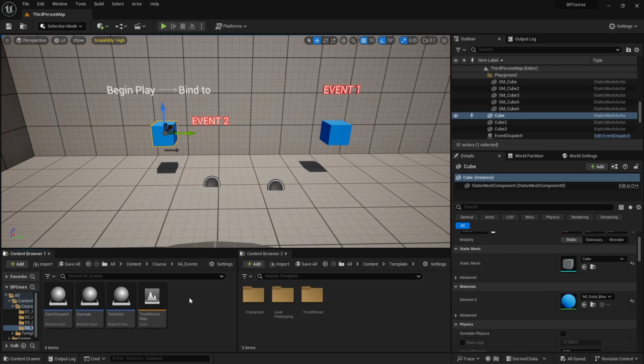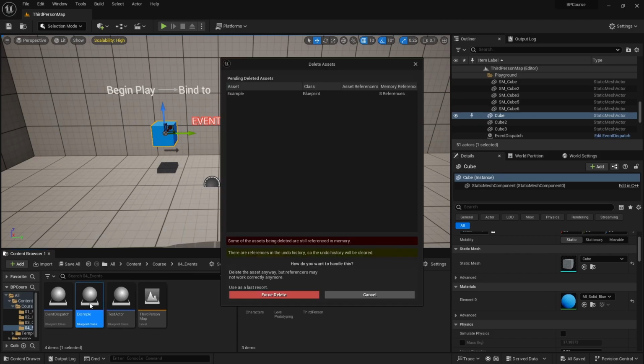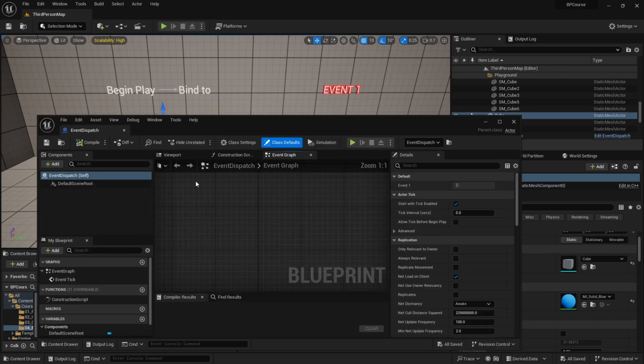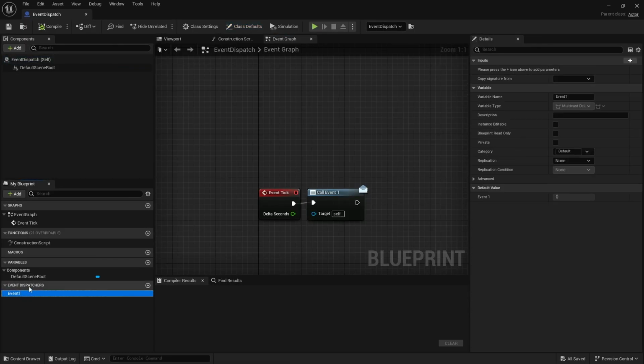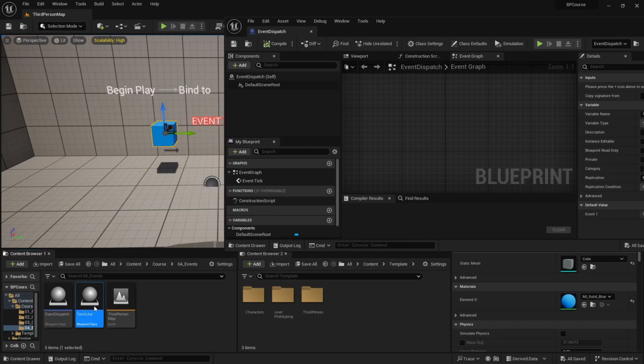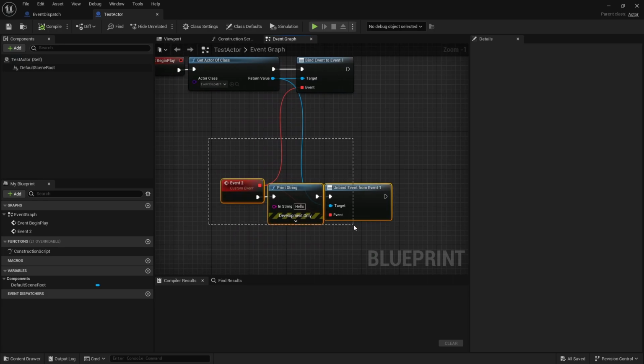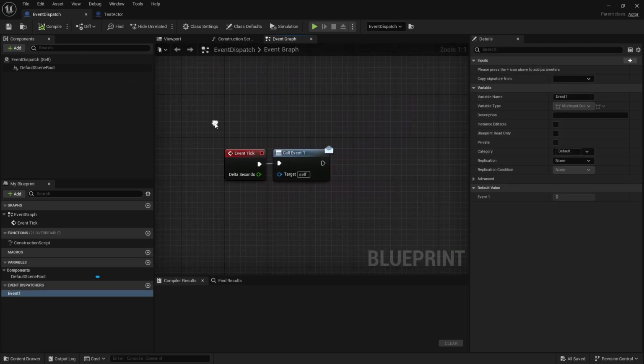You never want to rely on a bunch of these calls. So now let's see how that works practically. Let me delete this example. So we have this test actor and event dispatch. Event dispatch basically has our event that we want to call and attach other events to. And then this test actor has the bind to that I was talking about, and then we call some event. So let's go first through the event dispatch.